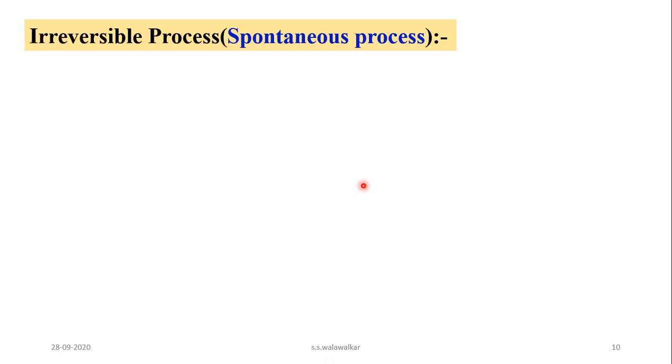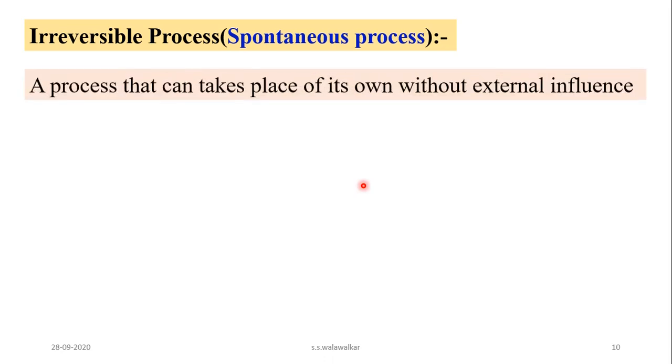Now what is meant by an irreversible process? An irreversible process is also called a spontaneous process. It takes place on its own. It is a natural tendency, or it is also called a real process. So a process that can take place on its own without any external influence is called an irreversible process.